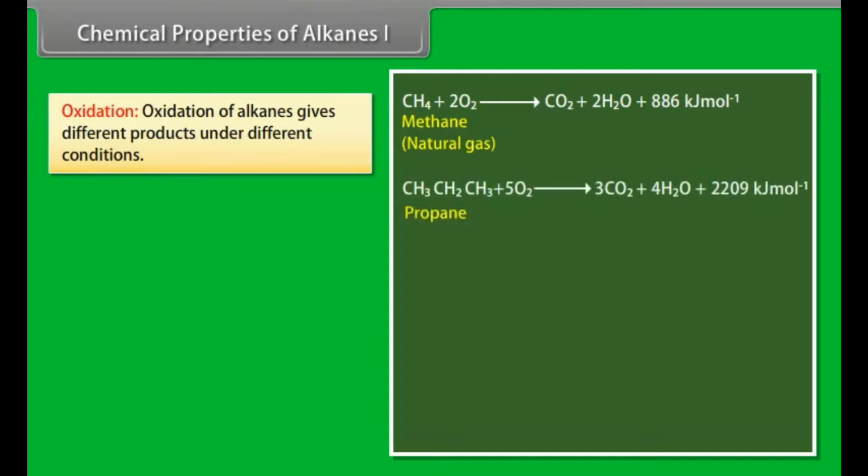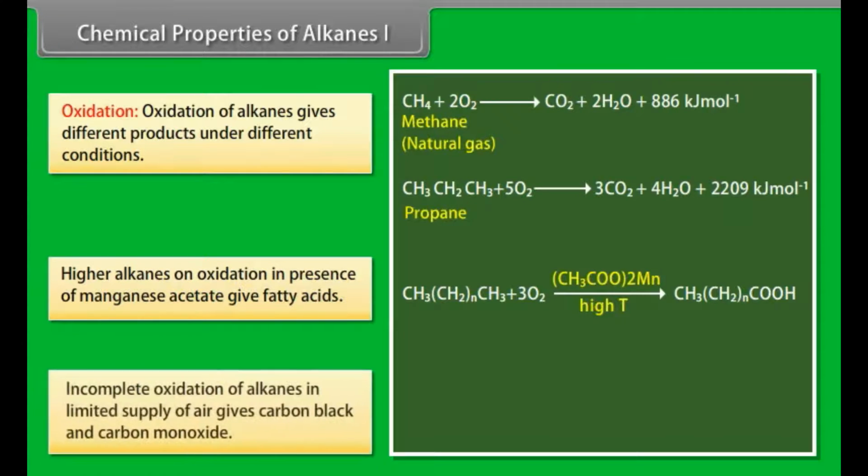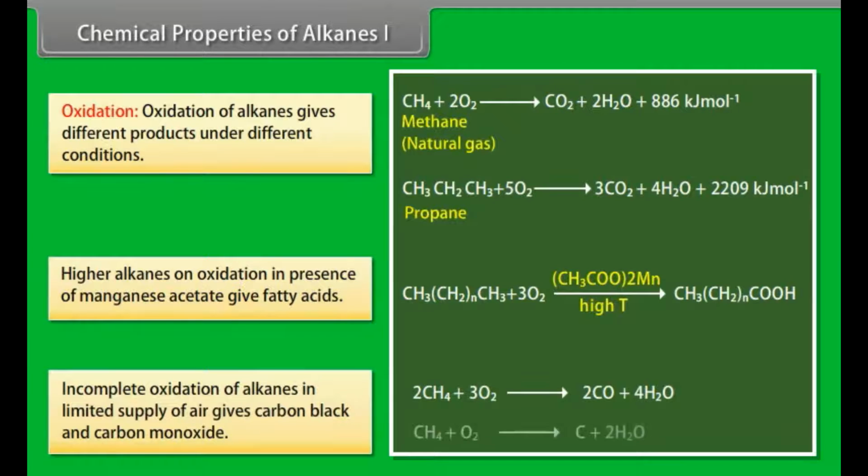Oxidation. Oxidation of alkanes gives different products under different conditions. Alkanes heated in the presence of air or dioxygen are completely oxidized to carbon dioxide and water with the evolution of a large amount of heat. Higher alkanes on oxidation in presence of manganese acetate give fatty acids. Incomplete oxidation of alkanes in a limited supply of air gives carbon black and carbon monoxide. 2CH4 plus 3O2 gives 2CO plus 4H2O. CH4 plus O2 gives C plus 2H2O.